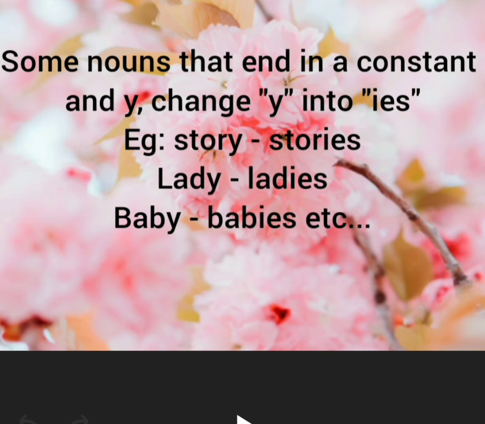Next we have to discuss some nouns that end in a consonant and y. Change y into ies. These nouns end with the letter y, and it changes into ies. For example, story. Here the last letter of story is y. This y changes into ies. That time we get the plural noun of story.